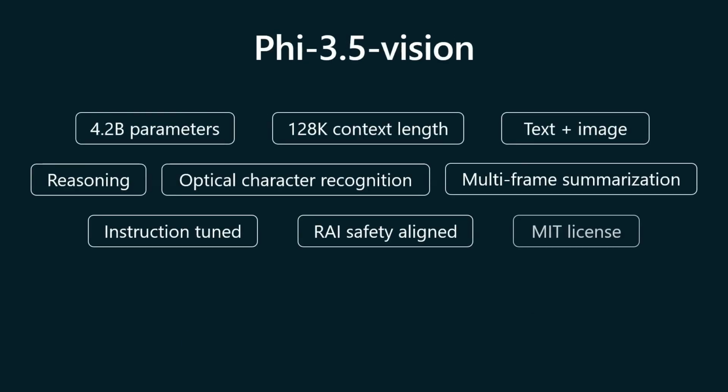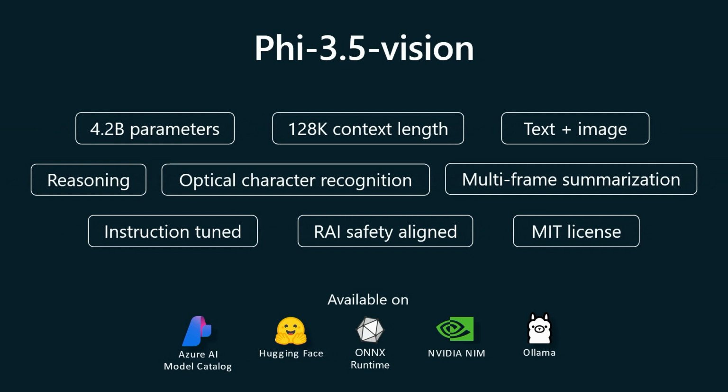The 3.5 vision model is multimodal with 4.2 billion parameters that can handle both text and vision input. It is suitable for tasks that require both visual and textual analysis. This model also supports 128K long context length. It excels in complex reasoning, optical character recognition, and multi-frame summarization tasks, same as its mini sibling. And this vision model has been instruction-tuned and safety-aligned.